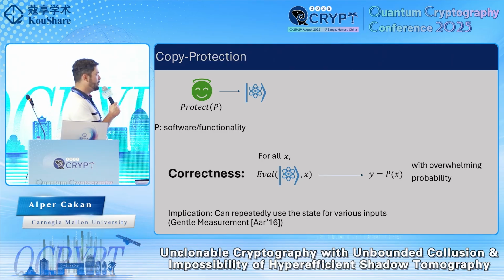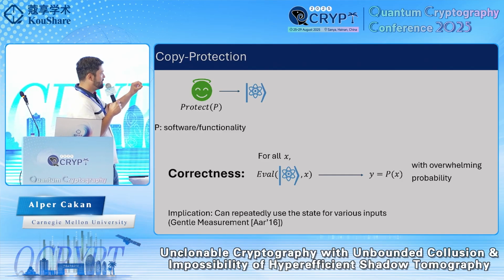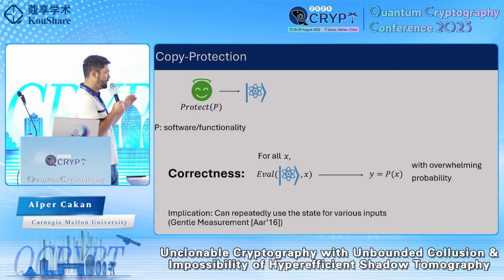Our first requirement is correctness. We want there to be a quantum algorithm that can take this quantum state and some input to this program and correctly obtain the correct output of the program on this input with high probability. One implication of this correctness requirement is that this quantum state, the quantum encoding of the software, is not actually a single-use state in the following sense. Normally when we measure a state, we destroy it or it's irreversibly changed, but not in this particular case, because we have a fixed measurement outcome that occurs with extremely high probability.